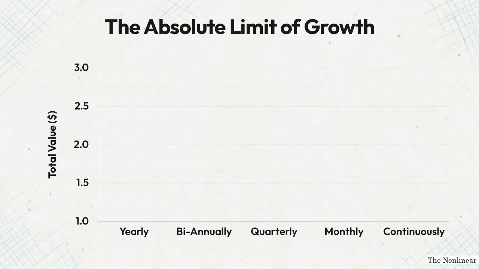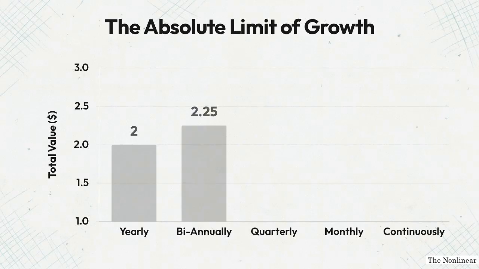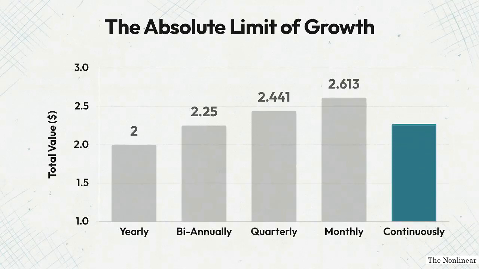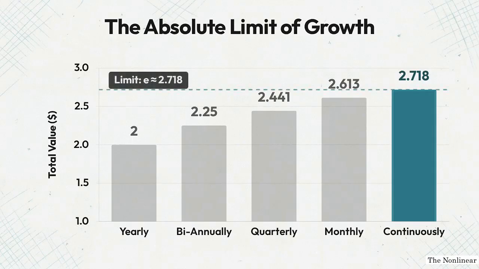To find this function, we have to look at the limit of growth. Imagine you put $1 in a bank that offers 100% interest per year. If it compounds once, you end the year with $2. If the bank compounds that interest more frequently, the total grows. Compounding twice a year results in 2.25. 4 times gets you to 2.441. And compounding every month leads to 2.613. If we compound the interest continuously, every second, every millisecond, without ever stopping, the number stops climbing wildly. It stabilizes and settles at exactly 2.718.